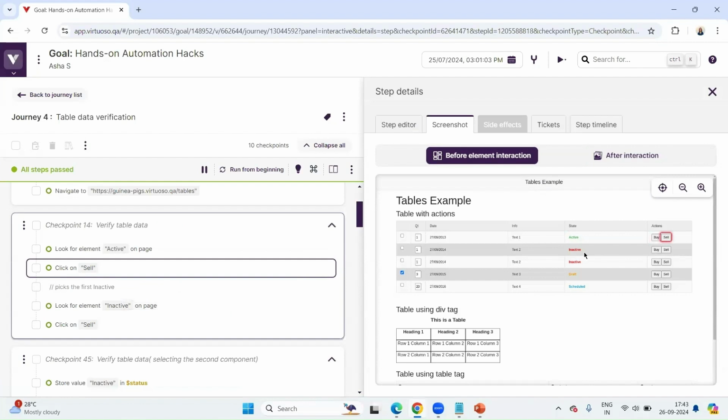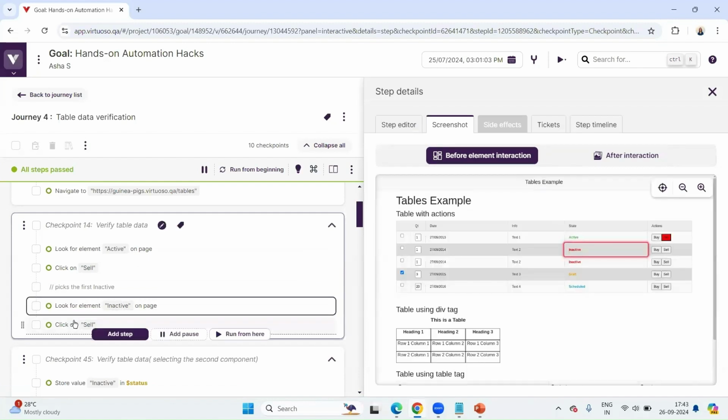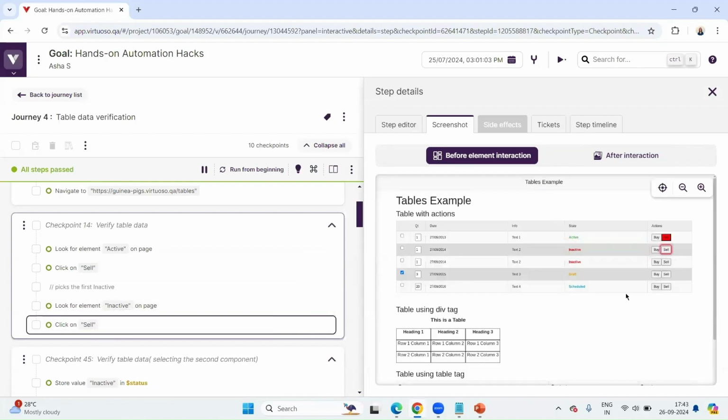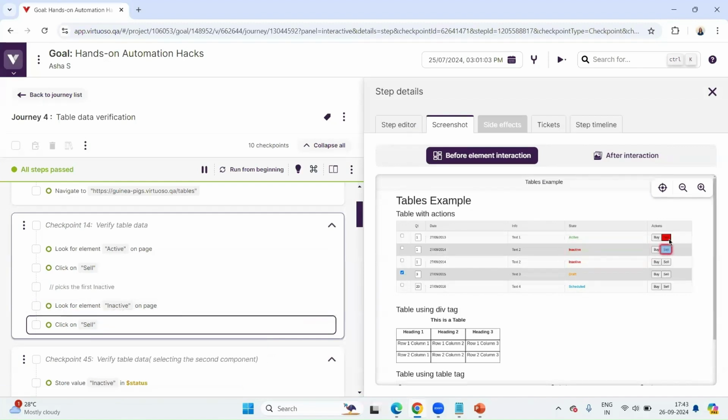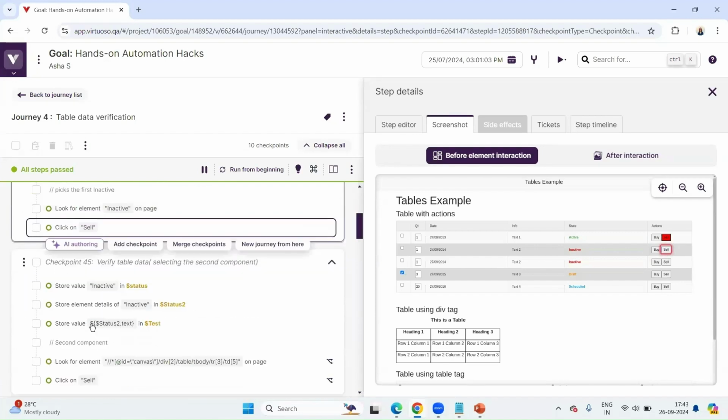There is also another case. Let's say I want to look for inactive and maybe I would want to sell it. That might not be an active use case, but in case we want to do that, this is how it is done. This is the before element interaction. It has looked for the element inactive and it has gone for sell. You might notice this red thread, what is it doing? It is a screenshot from the previous state of the application.